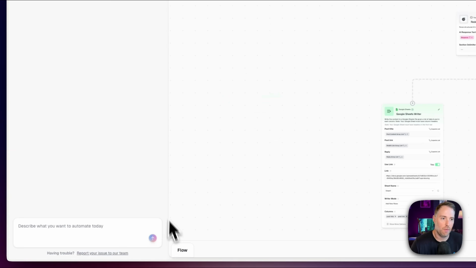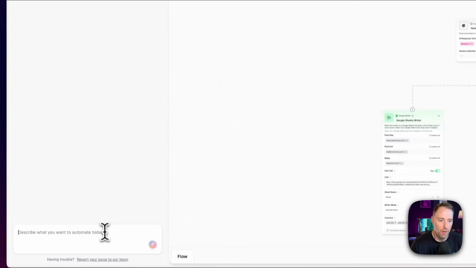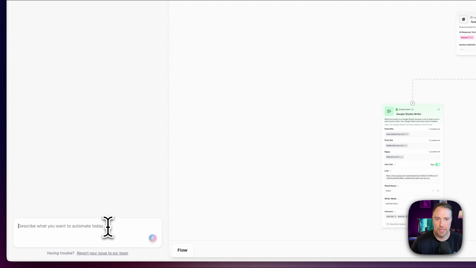So we can go to Ask Gummy for help, and it opens up this left panel. "Hi, I'm Gummy. How can I help you? Tell me about your data, and I'll help you build it." Because we're already within an existing flow, we can say we would like to add a step. And what we're going to do is add a step at the end that sends us an email with the results. Okay, let's just give this a try. I haven't tried this, so let's see what happens.